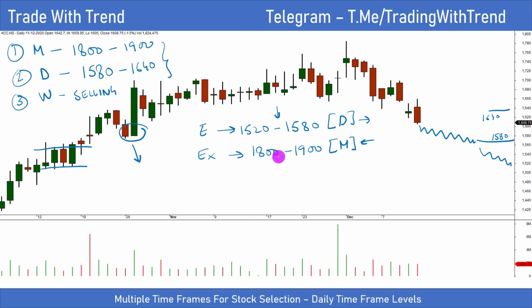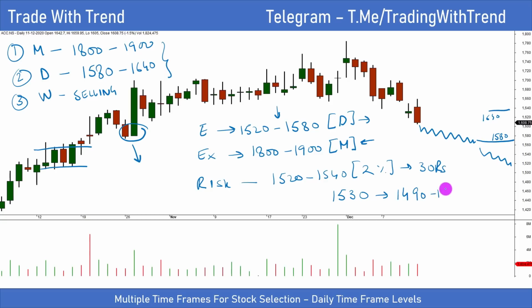So what is the basic essence of trading? Buy at demand level and sell at supply level. So this will be demand and this will be supply. So when it comes to risk reward, I'll just remove the marking here. So let us assume that we will get an entry between something like 1520 and 1540. We will have a stop loss of something like 2%. So that will be about 30 rupees. So if we are taking trade at something like 1530 and we are keeping a 2% stop loss, then our stop loss will be something like 1490 to 1500.